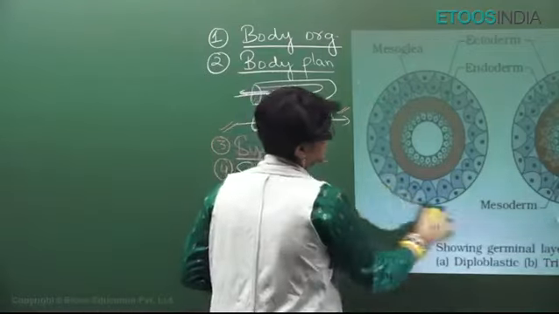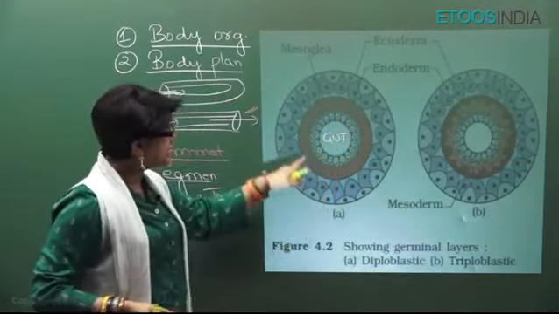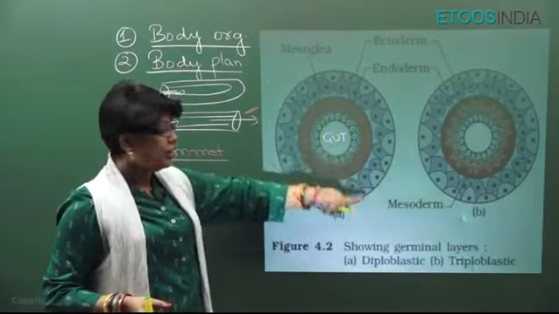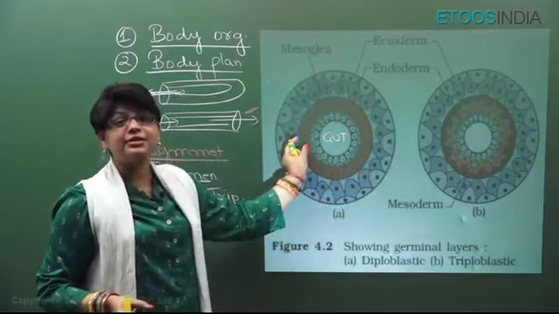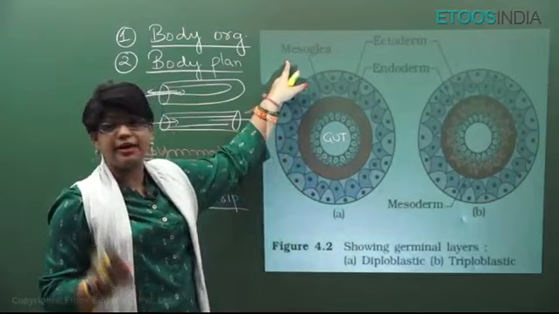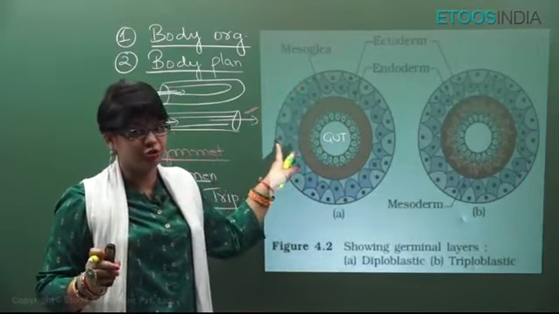You can see here, this is the body wall, this is the gut wall, this is the gut lumen. Gut is surrounded by endoderm, body wall has an ectodermal layer. In between there is a jelly-like layer, mesoglea. It is not a cellular layer. So they have two germ layers, ectoderm and endoderm: Coelenterates, ctenophores.